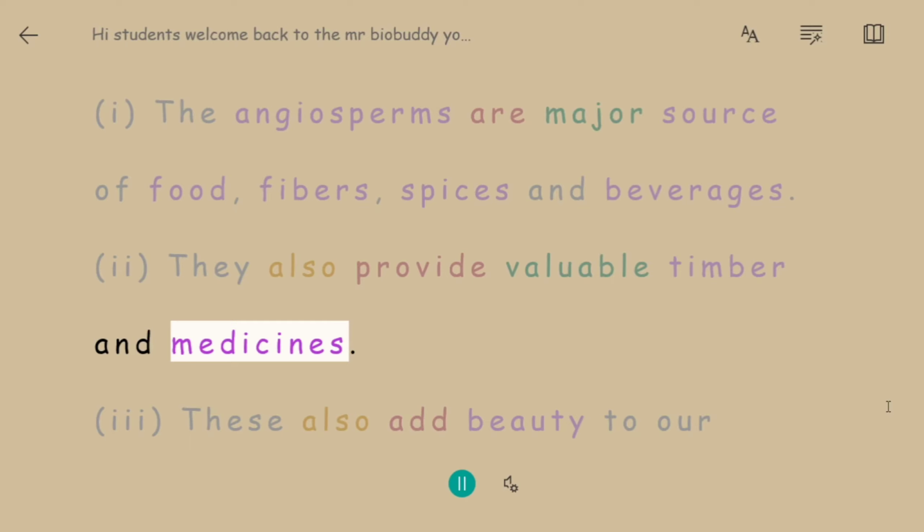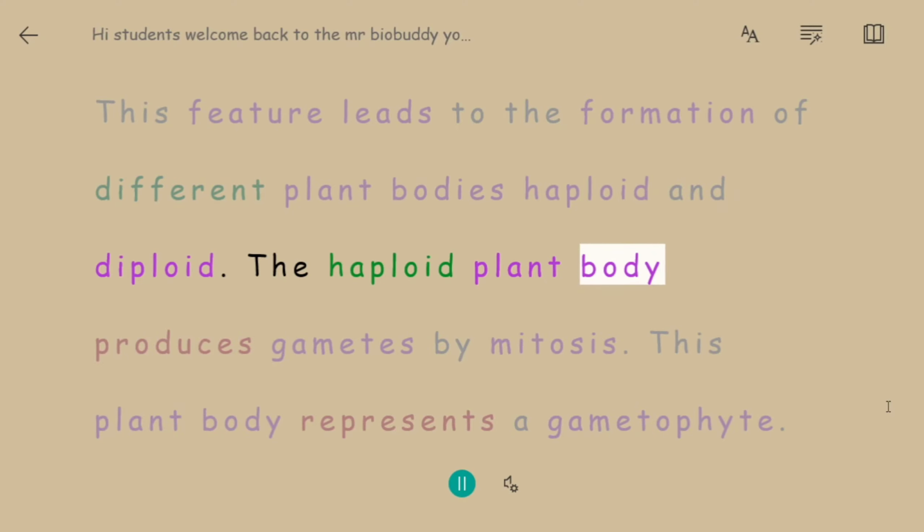Alternation of generation. Life cycle of an organism is a sequence of events that occur from birth to death of an organism. In plants, both haploid and diploid cells can divide by mitosis. This feature leads to the formation of different plant bodies, haploid and diploid. The haploid plant body produces gametes by mitosis. This plant body represents a gametophyte.